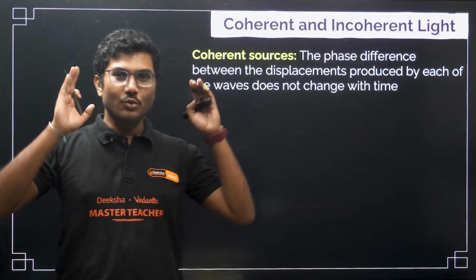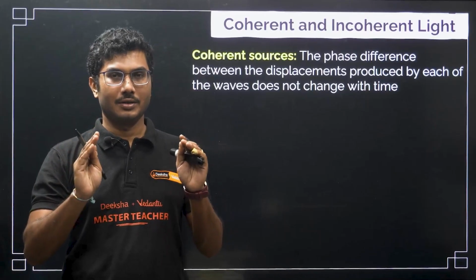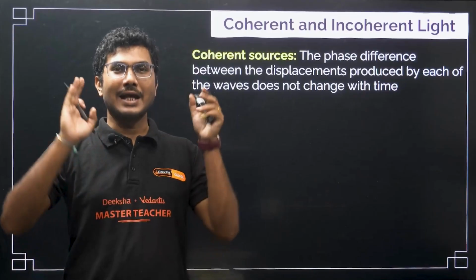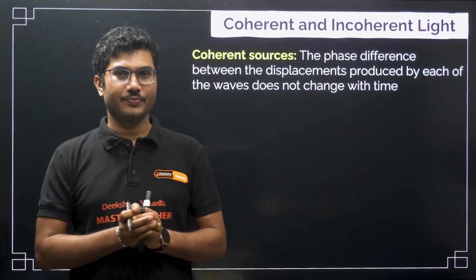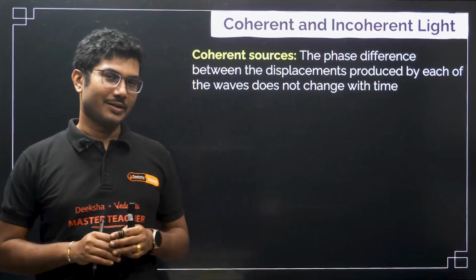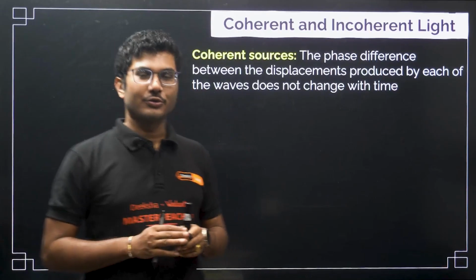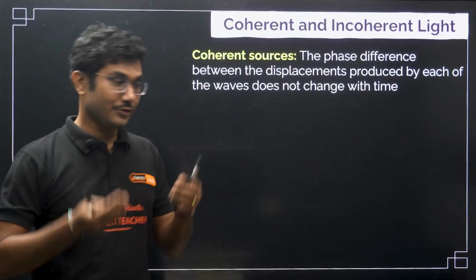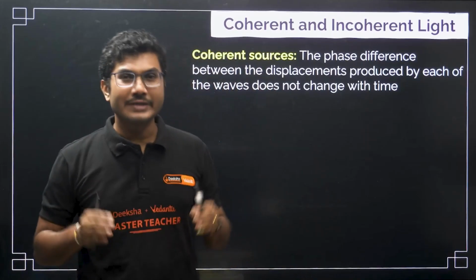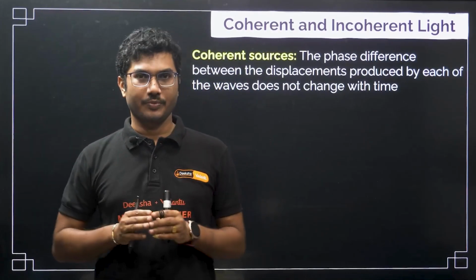That means throughout their lifetime the phase difference will remain constant. One cannot suddenly grow older than the other brother, so they will always have the same time gap. So they are basically called coherent sources. Coherent sources are like those twin brothers when the phase difference remains the same throughout the journey.